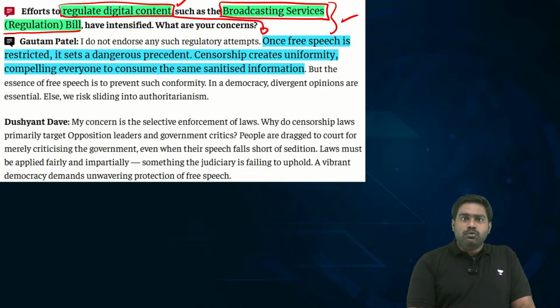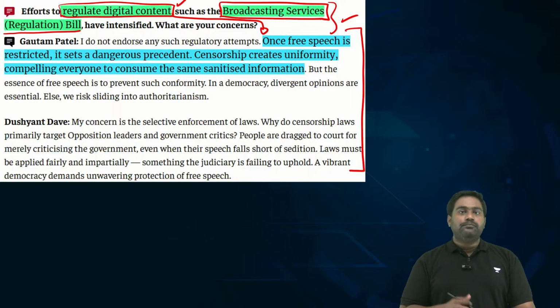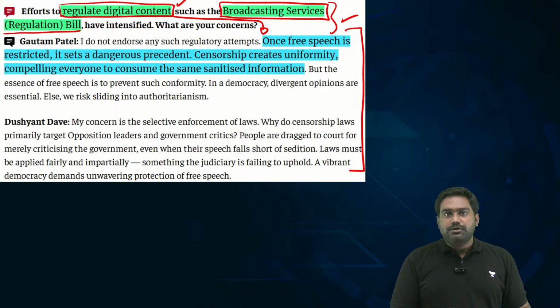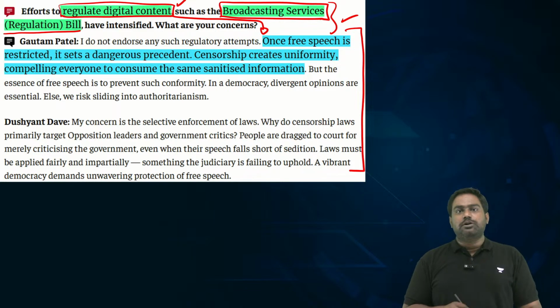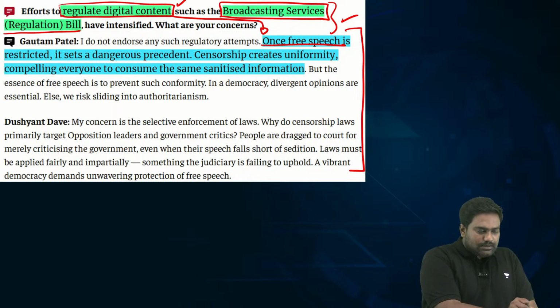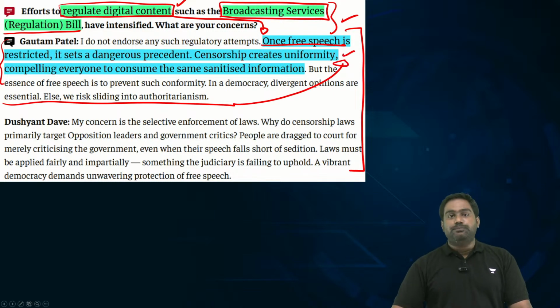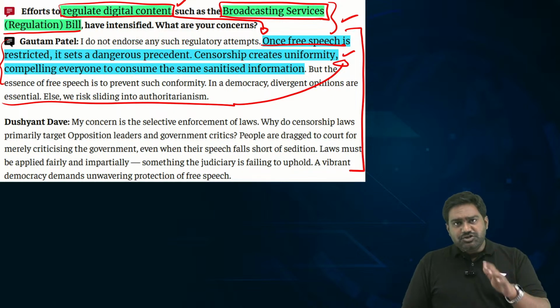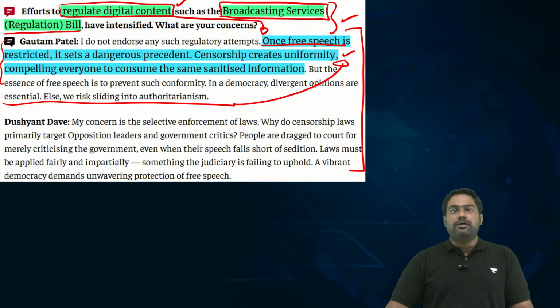So The Hindu is asking these experts their view on this proposal. Should we have a law to regulate digital content? Should we try to restrict certain types of digital content? The writers, that is the experts, are very clear that once you try to restrict free speech, you're going to set a dangerous precedent. There's no way you will stop this. It's a dangerous downfall from there onwards.